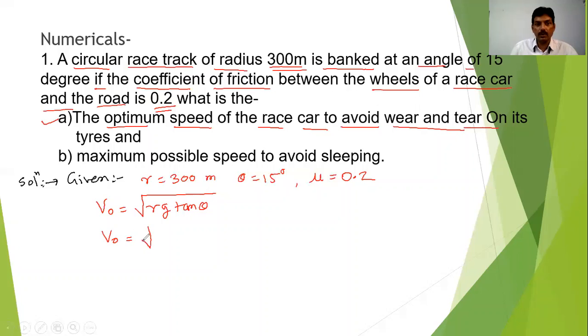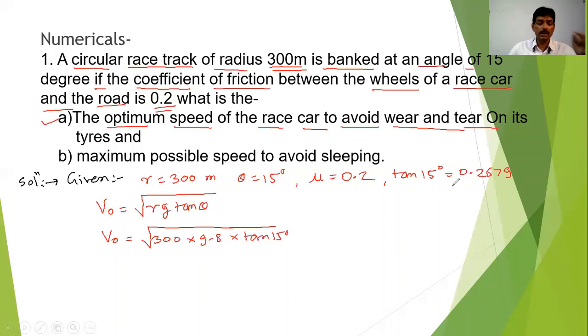V naught is equal to square root of 300 into G, 9.8 meter per second square, into tan of 15 degree. Now you should know how to find tan 15 using the log table. From the log table, tan 15 degree is equal to 0.2679.